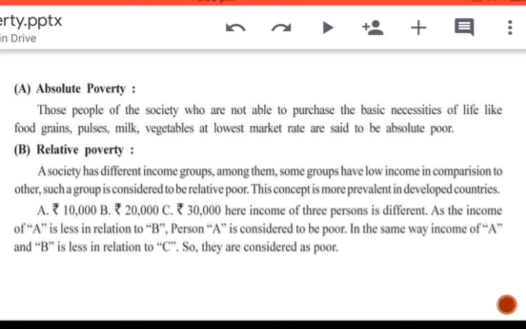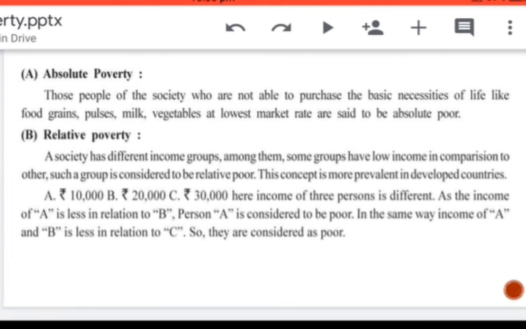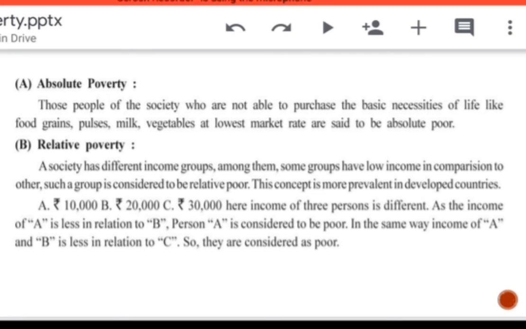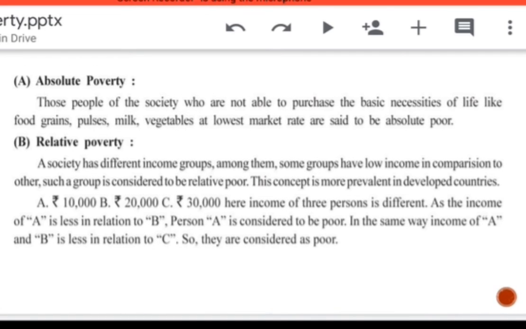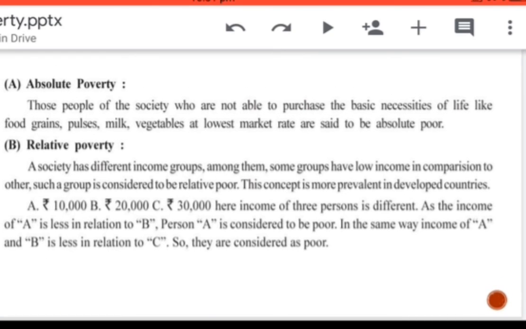They do not have food grains, they do not have the money to purchase food grains, milk, pulses, vegetables at the lowest rate. Relative poverty means here comparison is done. Relative means comparison is done. In a society where there are different groups, comparison is done between the groups, and one group is relatively poor compared with the other. This is found in developed countries. Relative poverty is found in developed countries because the majority portion of India is under BPL, so you cannot calculate under relative poverty.